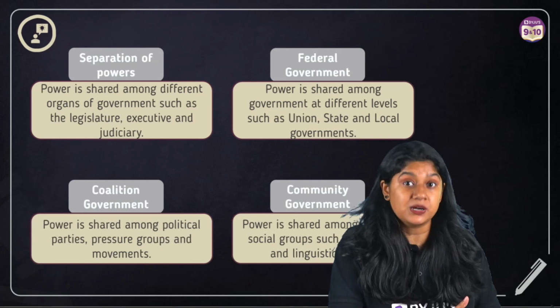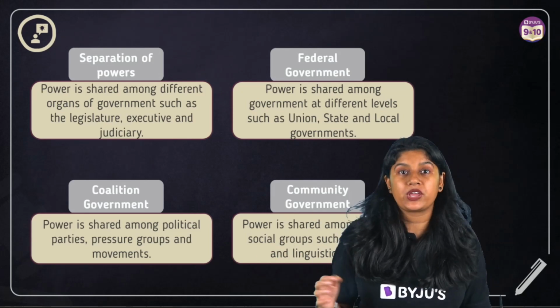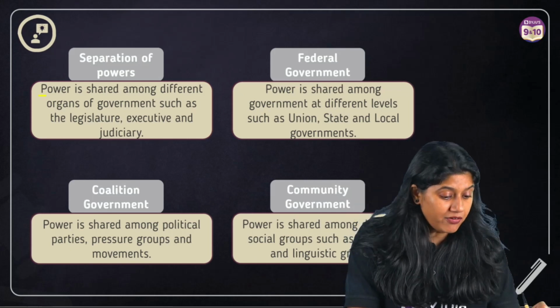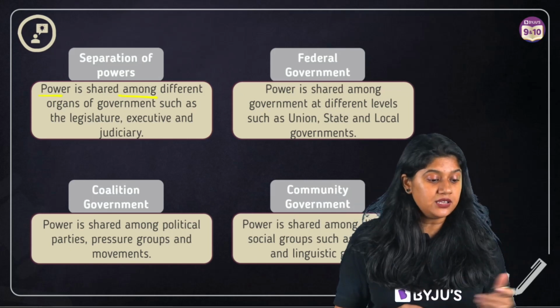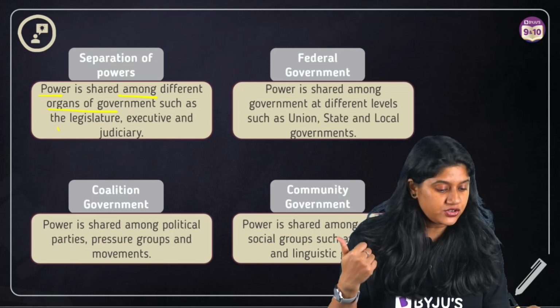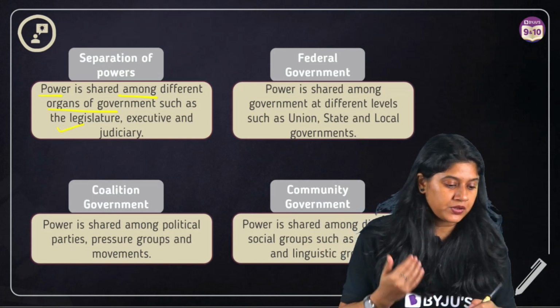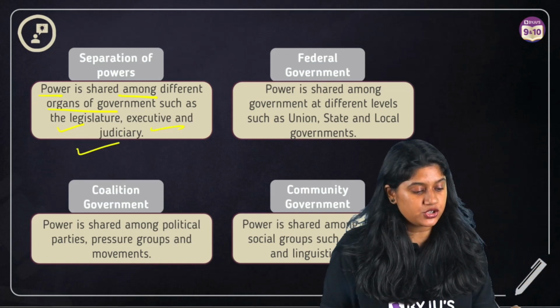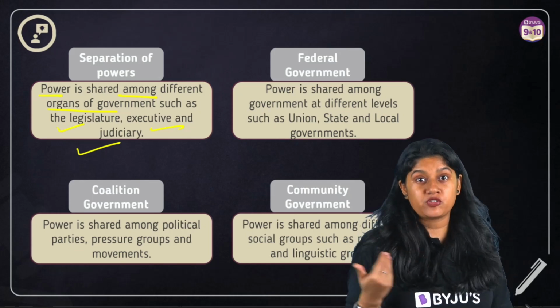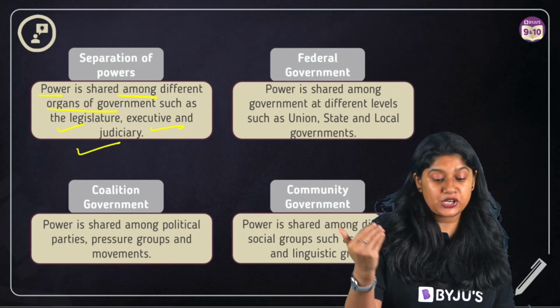very important terms that we have. So let's take a look over here. First is the separation of power. Power is shared amongst the different organs of the government, such as the legislature, executive and judiciary. We've just now discussed this over here, right? The horizontal distribution of the power, or we can call it the separation of power.